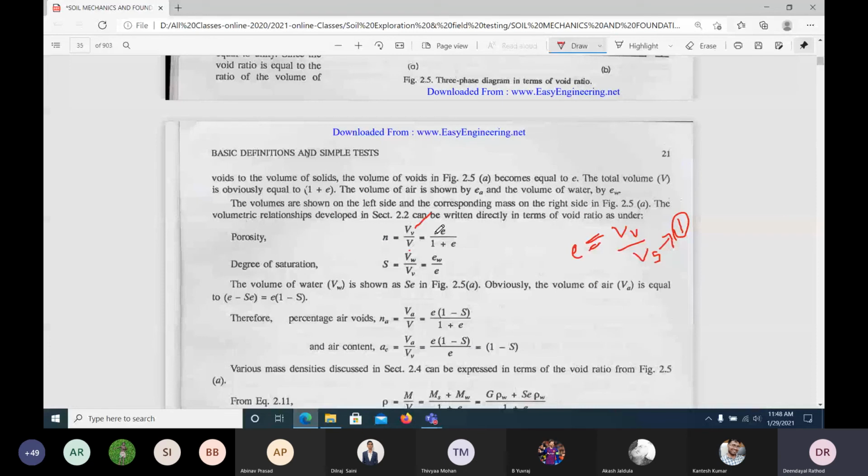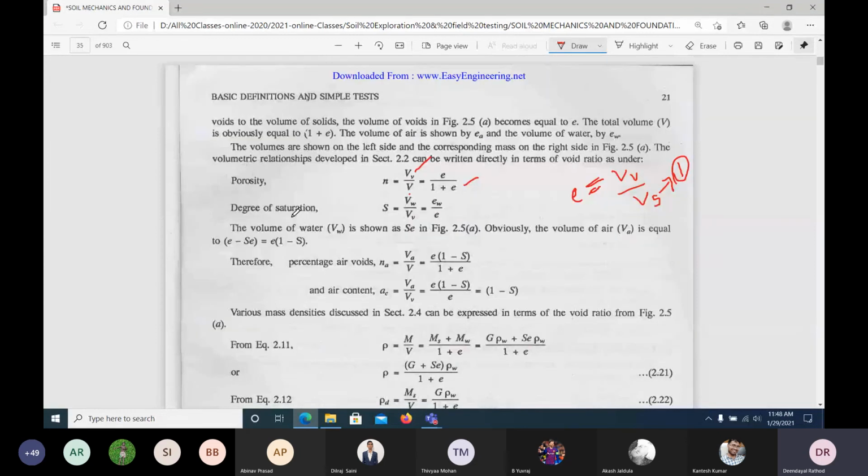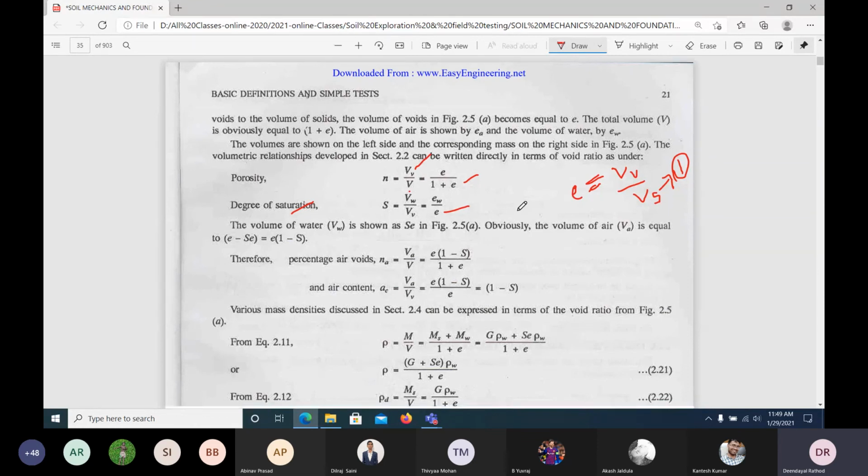That means the volume of voids is e, then the total volume is 1 plus e. What is the definition of degree of saturation? Volume of water to the volume of voids. What is the volume of water here? ew. The volume of voids is e. Understand? So ew we can write as Se.